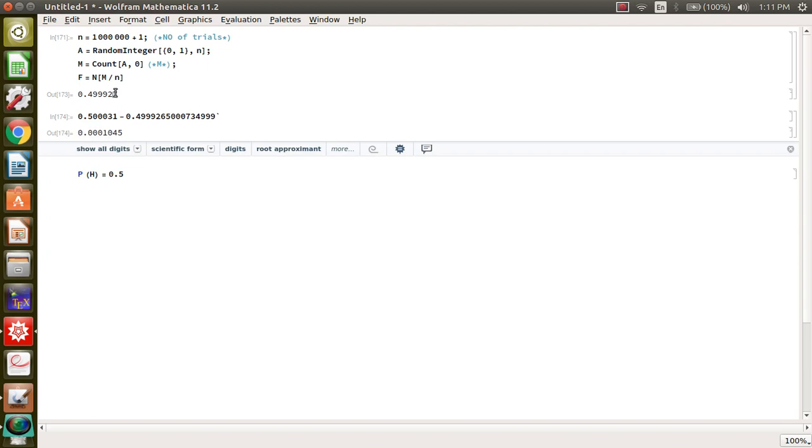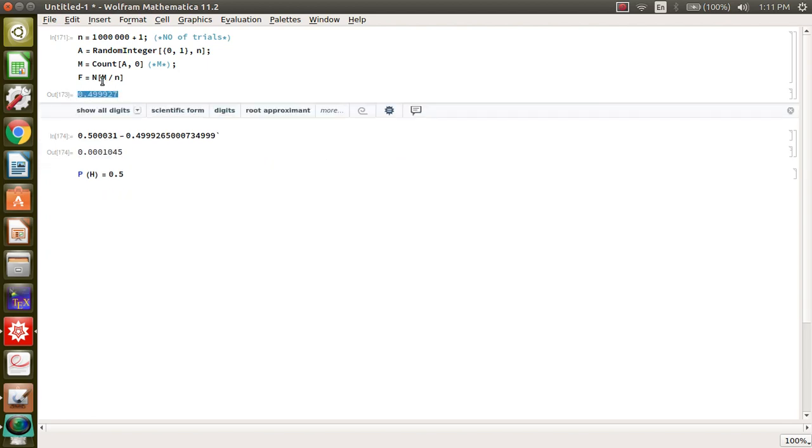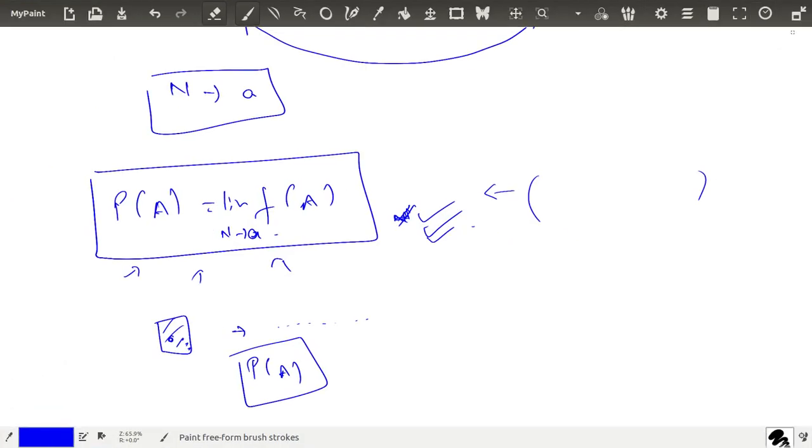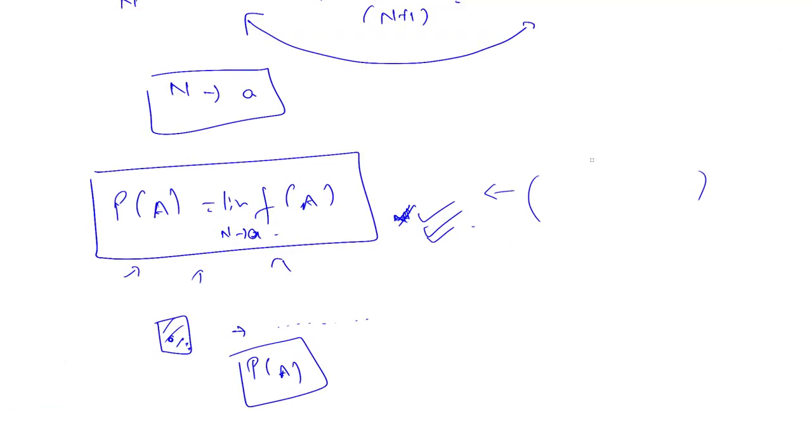At this moment we can say the frequency will be equal to the probability. It's roughly the same, let's say 0.499, which we can roughly take as 0.5. This is how we can see your probability and frequency match at a certain limit. After that we don't have to take more.